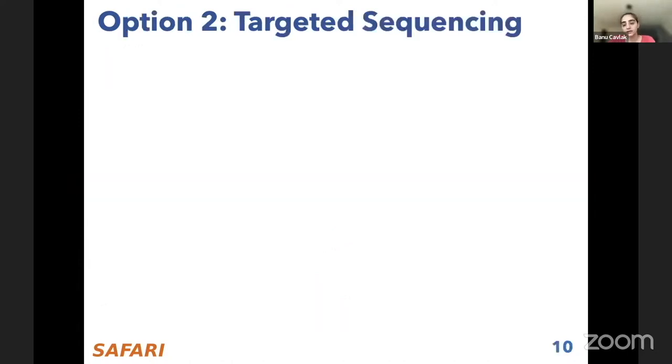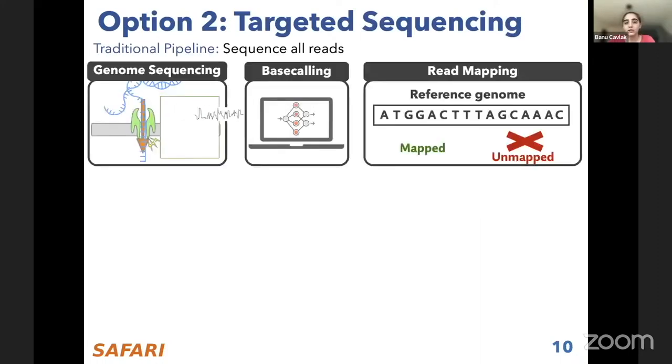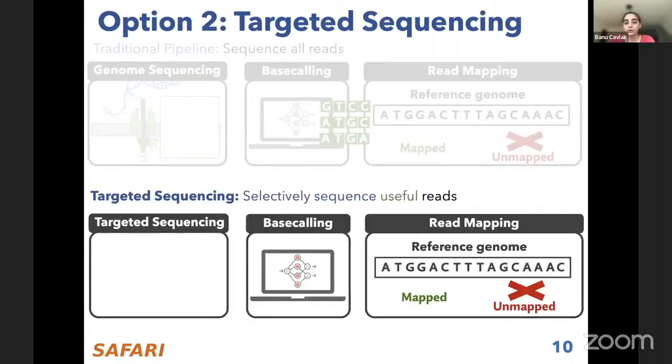One option is targeted sequencing or adaptive sampling, as John presented, which is in contrast to the traditional pipeline where we sequence all reads and base call all of them. In targeted sequencing, we selectively sequence only the useful reads.